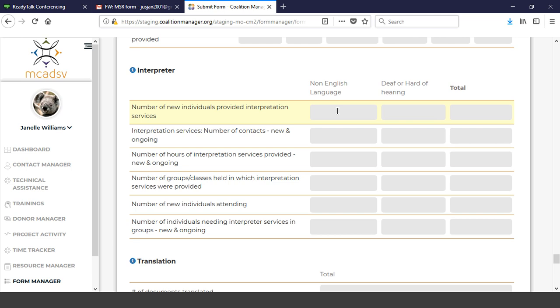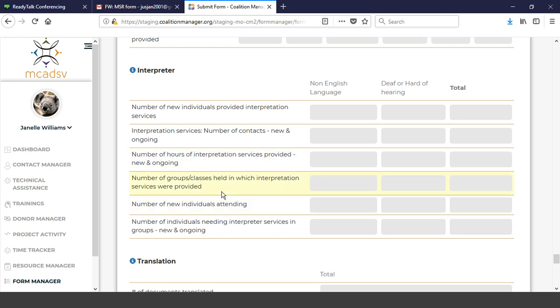And of course, if you're using an interpreter for deaf or hard of hearing, it would go under that section. But it's still capturing new ongoing contacts. So as many contacts as that person is provided, you're going to count all of those. And then the number of hours those interpretation services were provided. Now, these are individuals that are being provided that service.